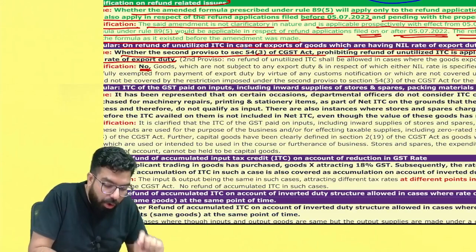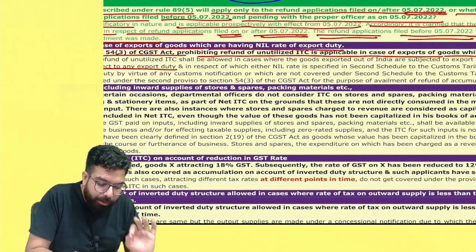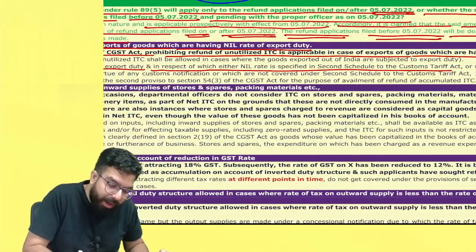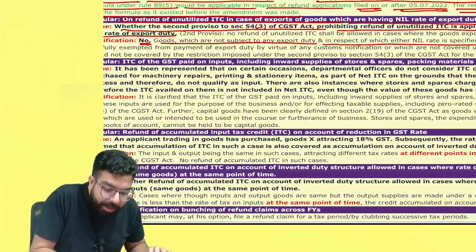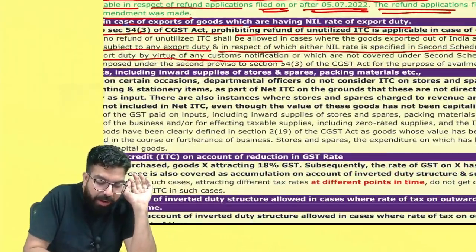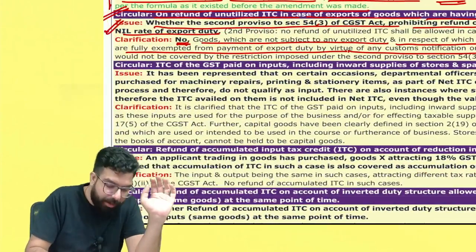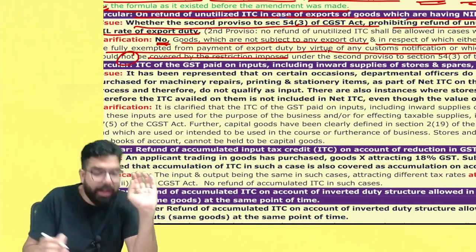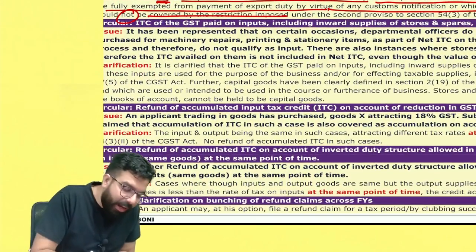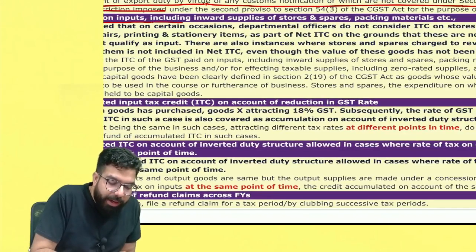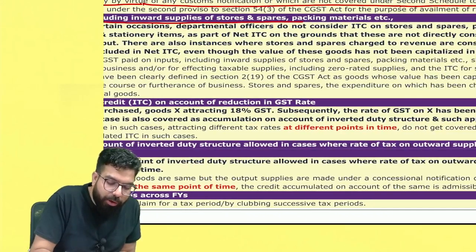They said no. Goods which are not subject to any export duty, in respect of which a nil rate has been specified, or which are fully exempted from the payment of export duty by virtue of a customs notification and which are not covered in the second schedule of the Custom Tariff Act, would not be covered by the restriction imposed. The next clarification is on ITC of GST paid on inputs including inward supplies of stores, spares and packing material.